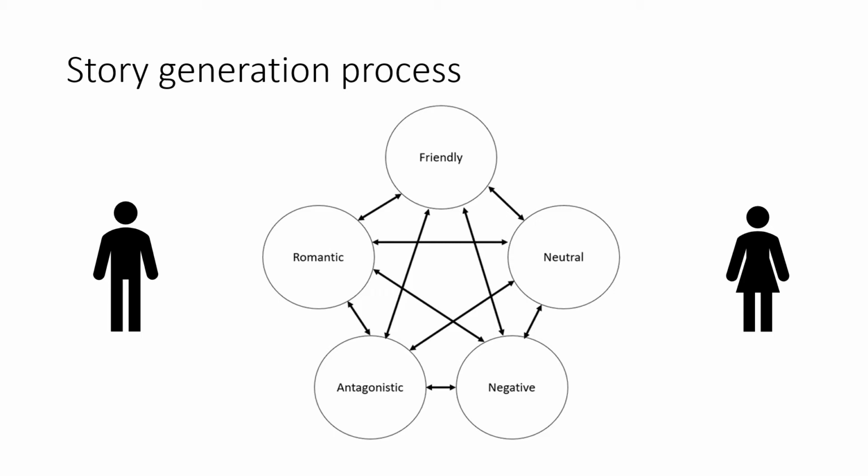The story generation process is affected by Socionics in a way that the relationships between the two sociotypes are defined very well in Socionics, and in this system the socionic behaviors affect the probabilities of transitions between these states. So once we apply Socionics to it, we can calculate the probabilities of transitioning between different relationship states more accurately to create a more realistic story. And this is how we utilize socionic theory in this project.